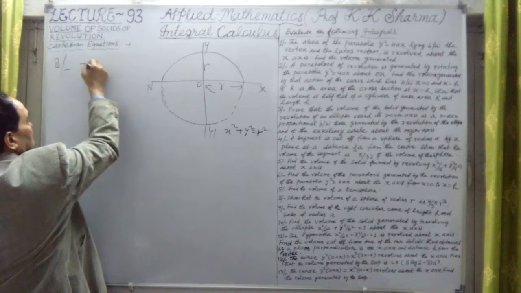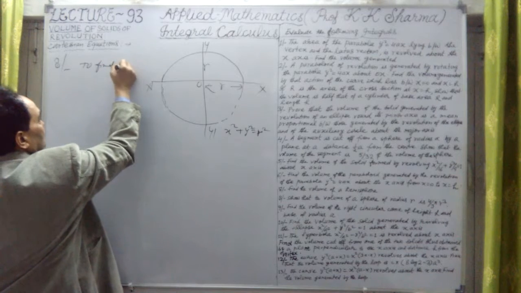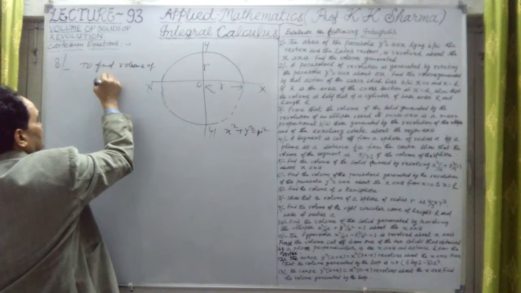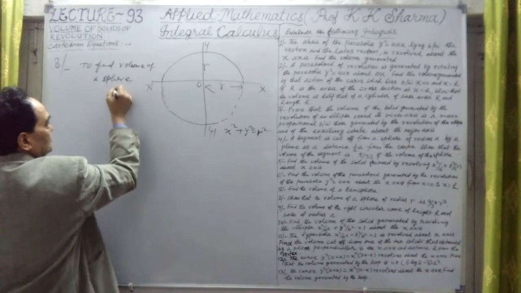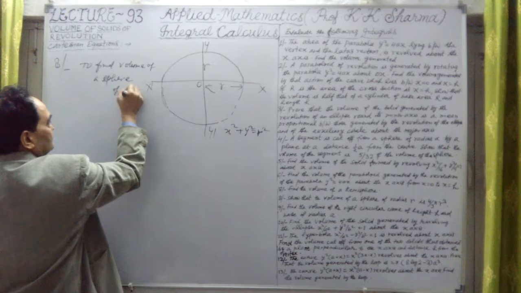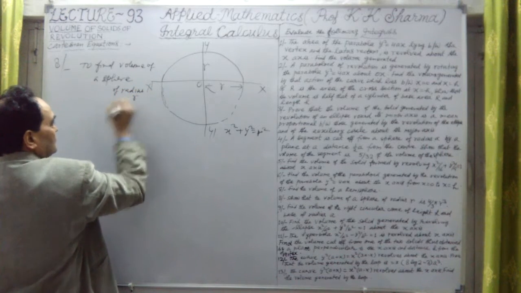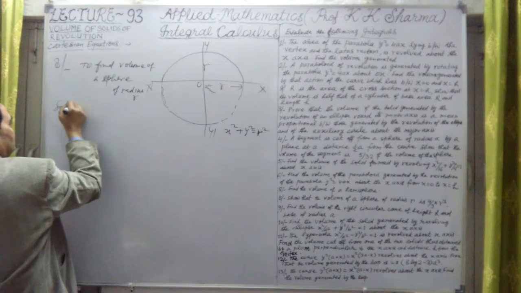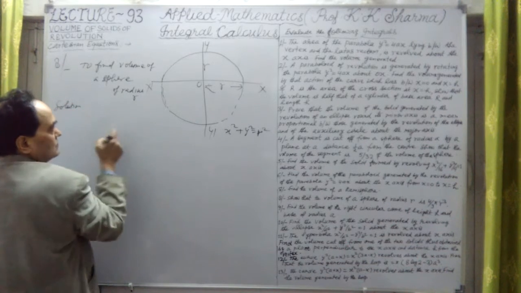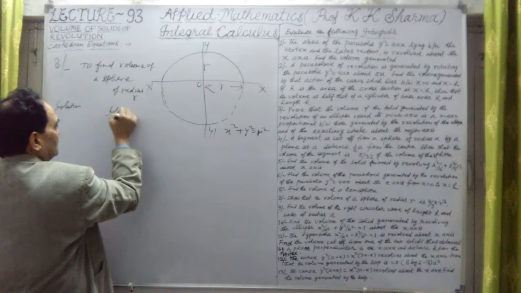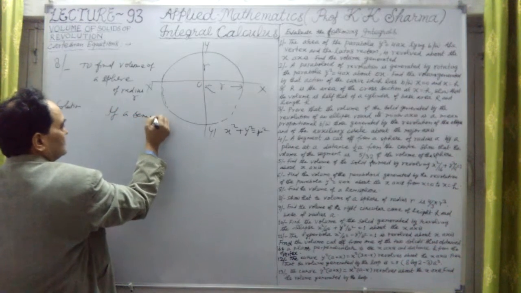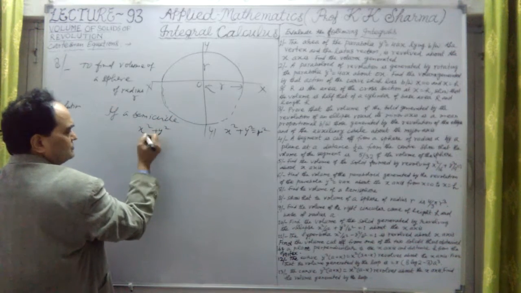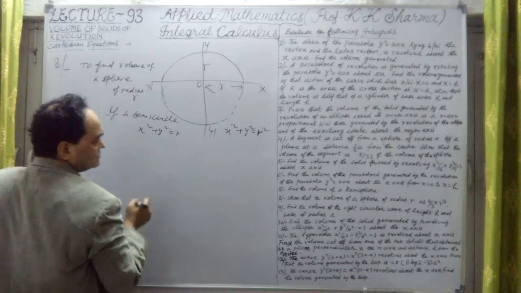So to find the volume of a sphere of radius r, this is the point. Let me find the solution. Now, if a semicircle x square plus y square, here the radius is r.